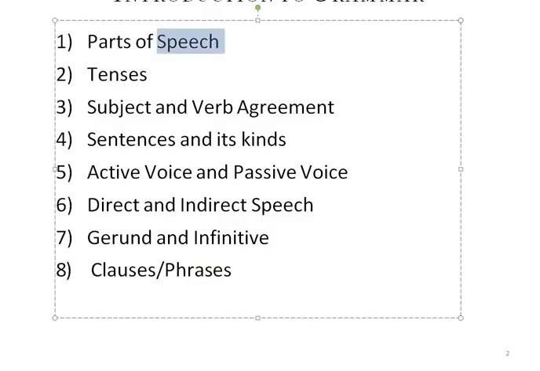We will be talking about the parts of speech. Apart from the parts of speech, we will be talking about the tenses, then the subject-verb agreement, sentences and their kinds, active and passive voice, direct and indirect narration or speech, gerund and infinitives, clauses and phrases.